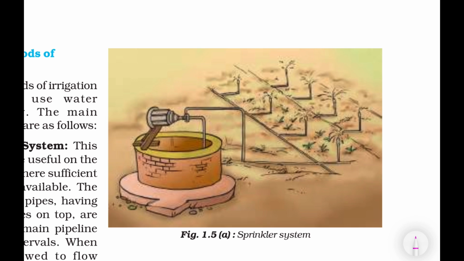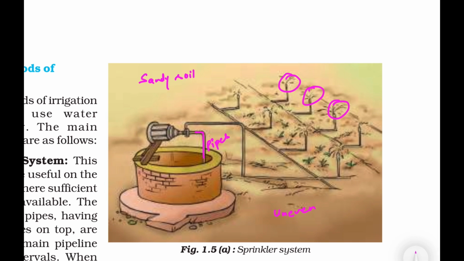In this method, water is pumped through pipes, and it is sprayed into the air through rotating nozzles, just like rainfall. And it is best suited for sandy soil and uneven lands where water cannot spread evenly by traditional flooding.